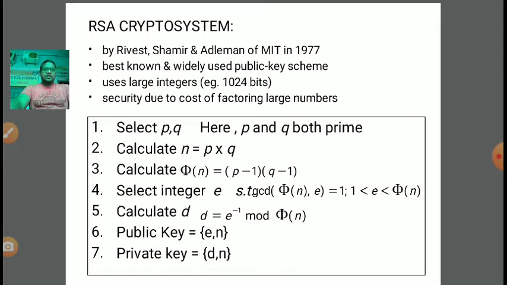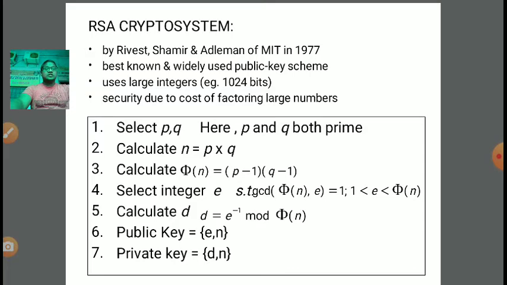Rivest, Shamir, and Adleman of MIT discovered it in 1977. It is a very well known and widely used public key scheme. Public key cryptography scheme means in this algorithm two types of keys are used. One is the public key and one is the private key. Clear? It uses large integers.